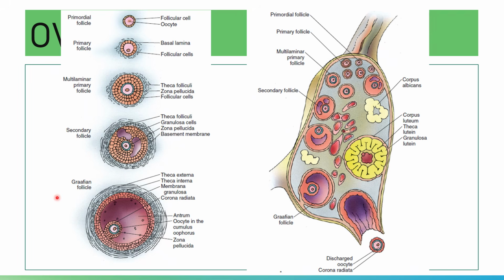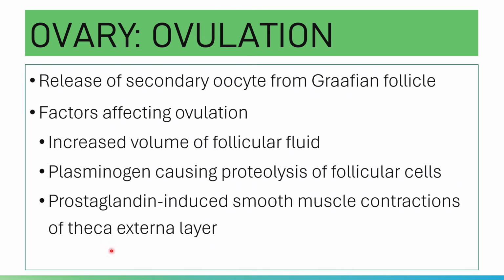You have here an illustration showing the growth of your ovarian follicles. This one is already your Graafian follicle, waiting for the discharge of the oocyte. Still, we're on the ovary.